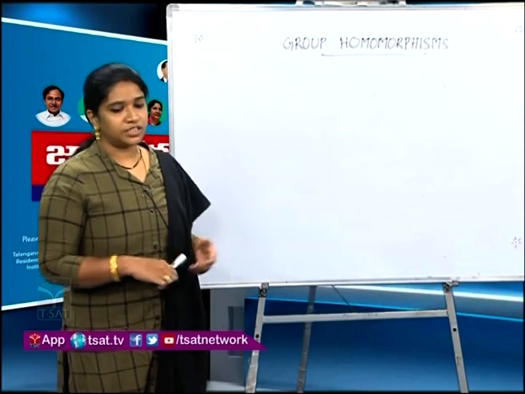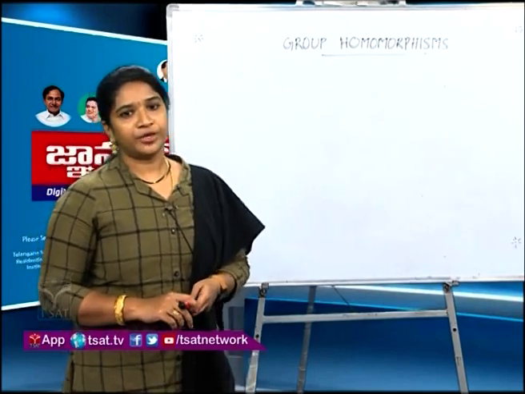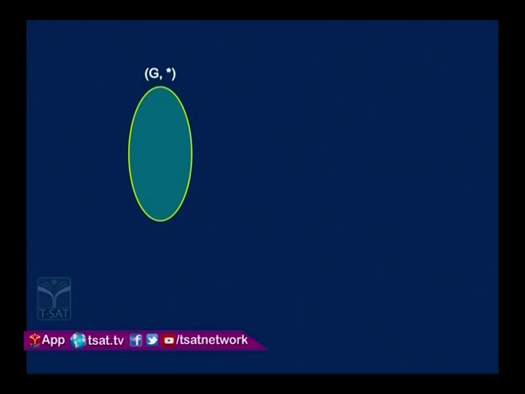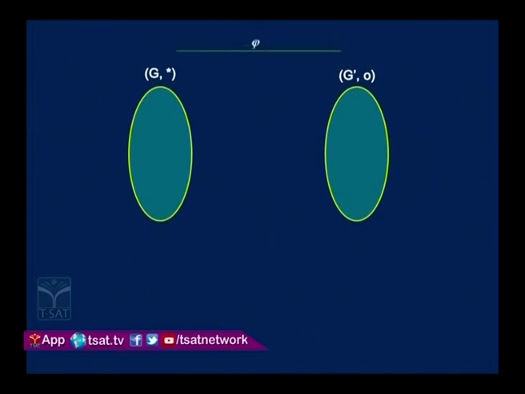Now let us go into detail about this. Let G be a group under the operation asterisk and G prime be a group under the operation circle. Phi is a mapping from G to G prime. Let A be an element in G and B be another element in G. Now G is a group, so closure property will be satisfied in G under the operation asterisk. So, definitely A times B will always be in G. Let us denote A times B as some C.